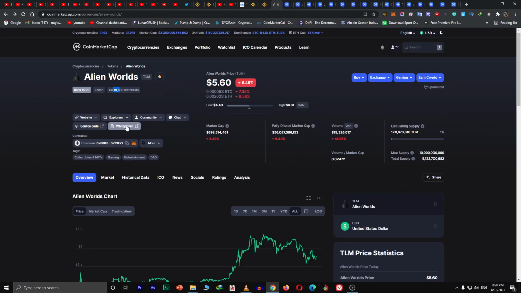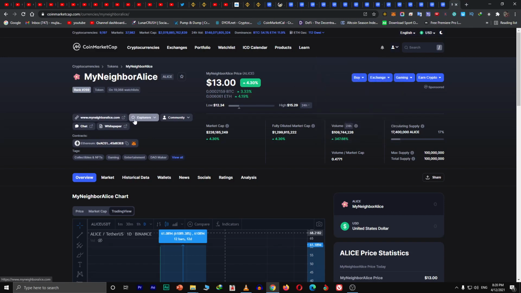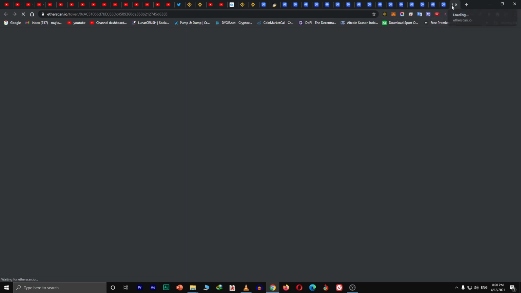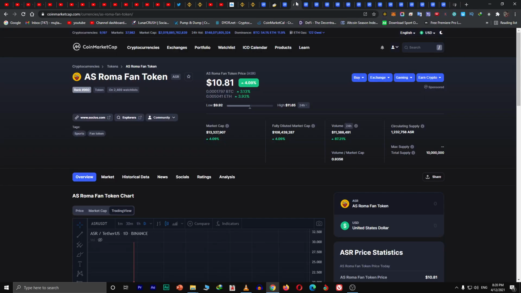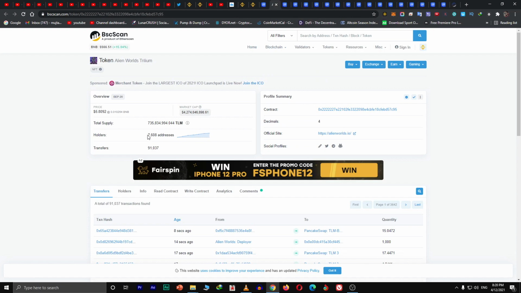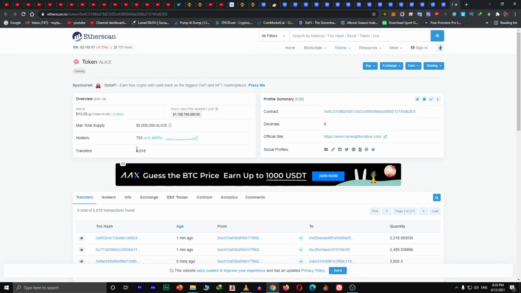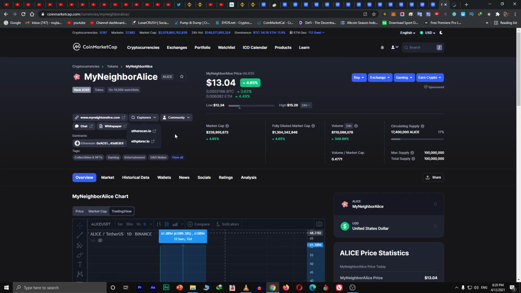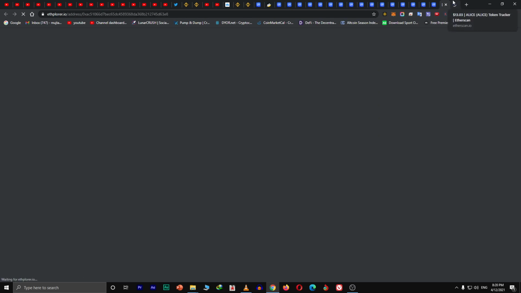Now what's next? Let's take a look at the BSCScan here, and for that we also see the explorers of, well, it was on Etherscan. So let's take a look at this token. They have got 7,600 addresses. They have got only 750 addresses. That's pretty weird. I have to look at the rest as well. So let me check the other addresses as well. How many holders hold it? My Alice coin.